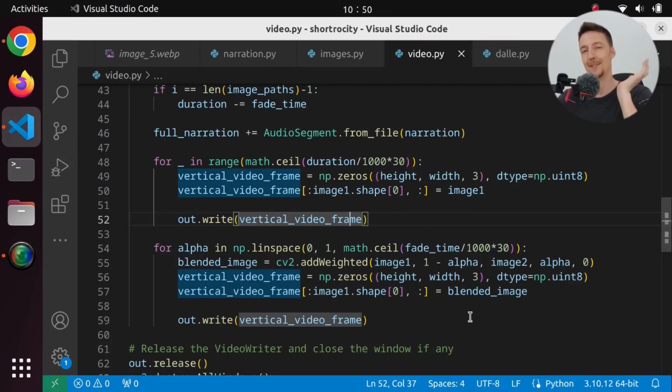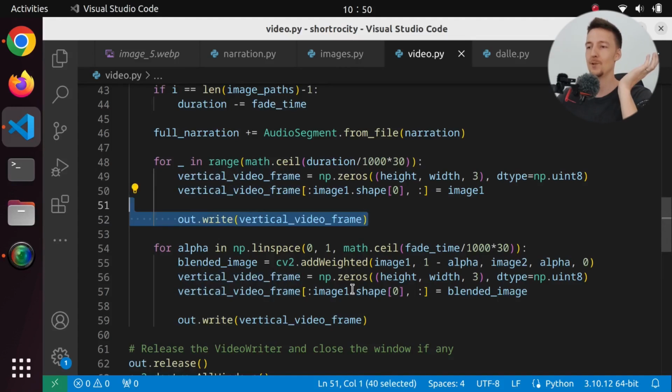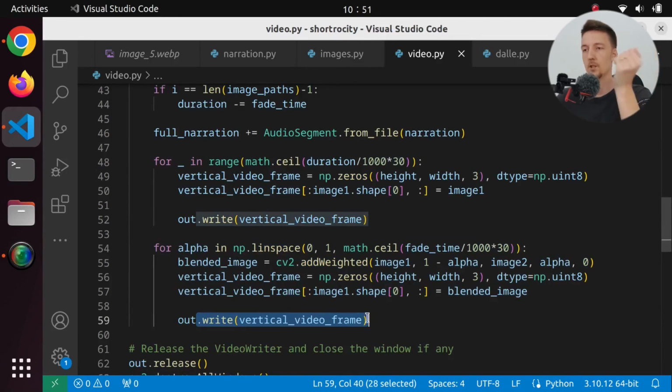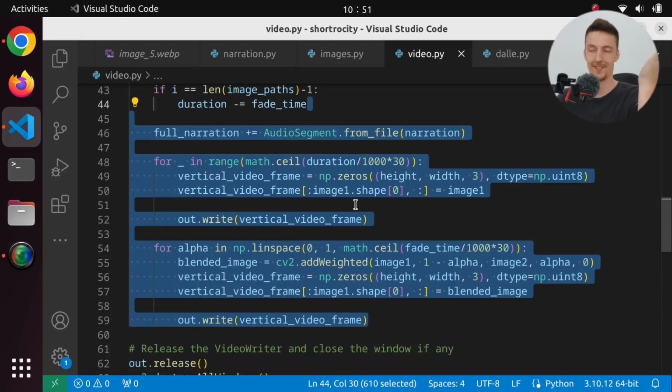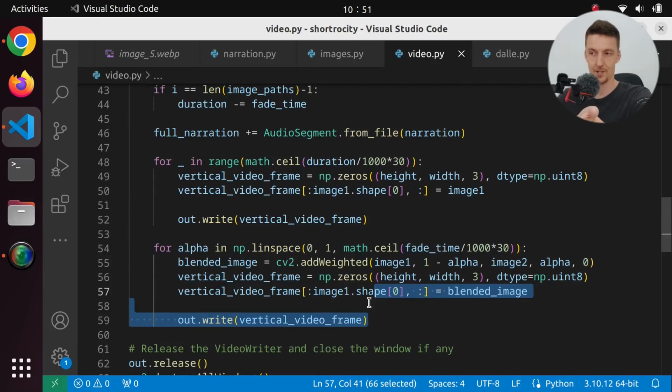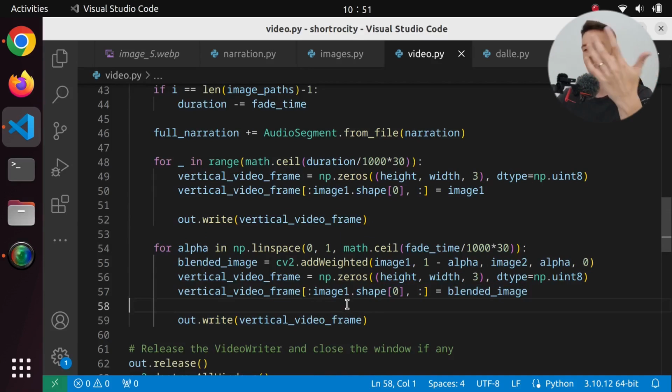Now, it might actually be easier if we create the video of the slideshow first and then we add to it the text, because we are doing this frame by frame and we actually have two different loops where we write the frames. So if we do it in this loop, then we have to figure out for every frame we write, either in this static image or the fading of the image, when we should write the text.